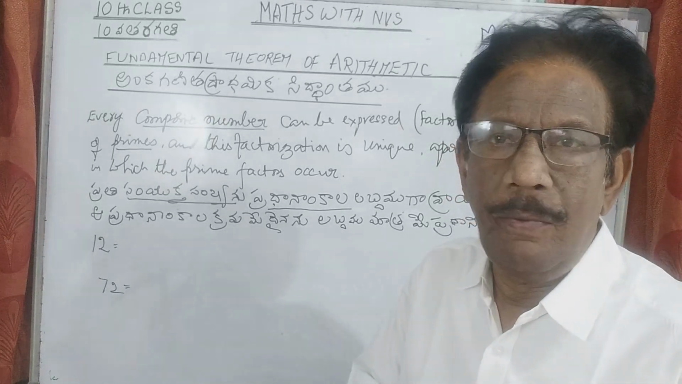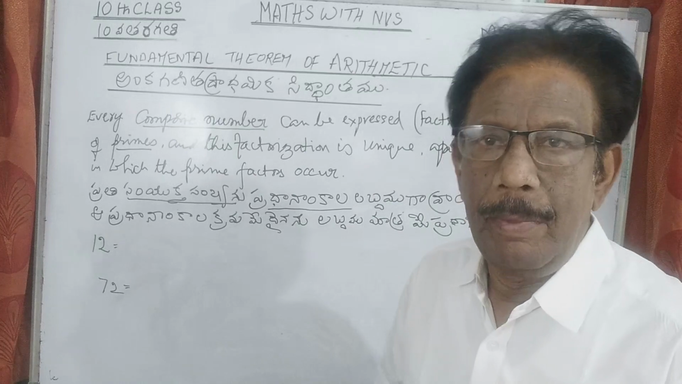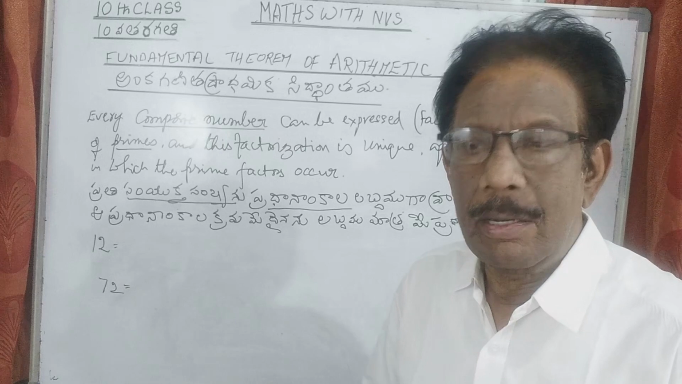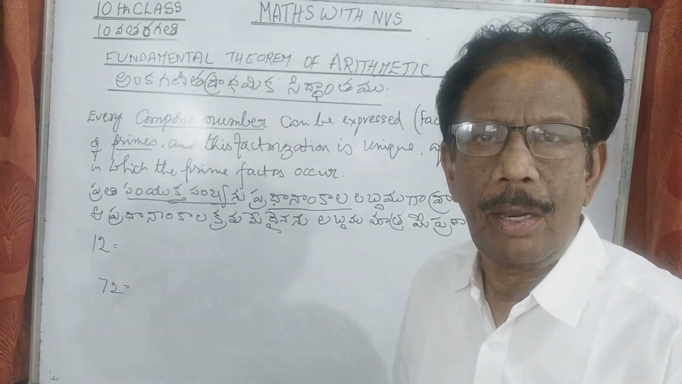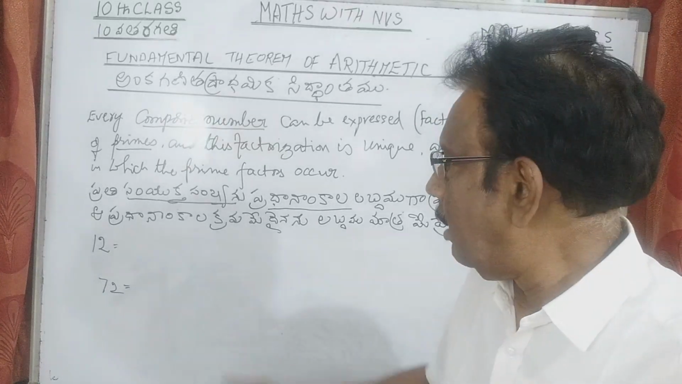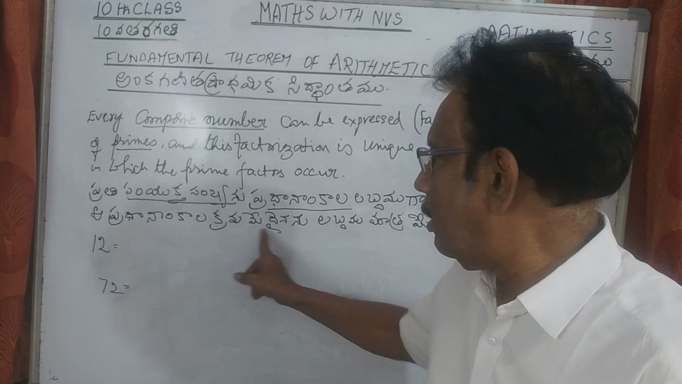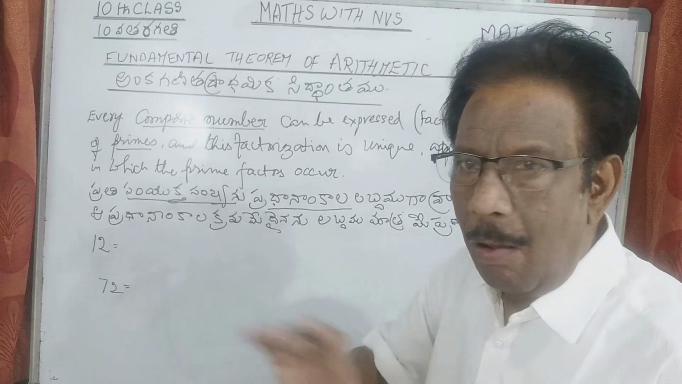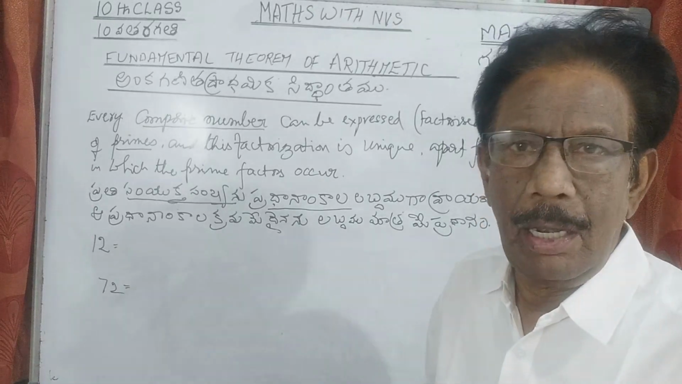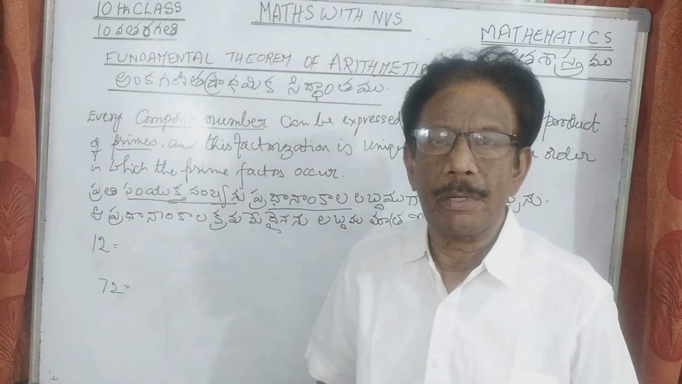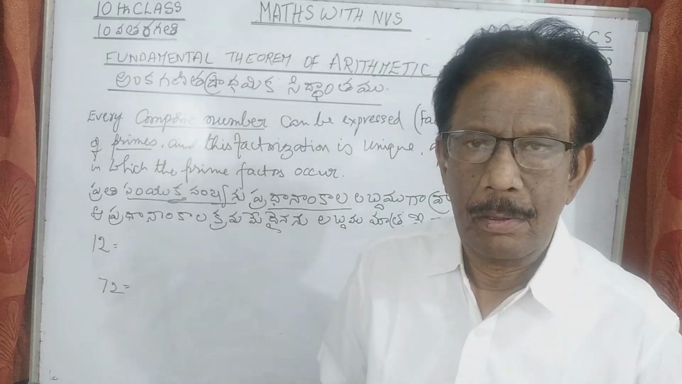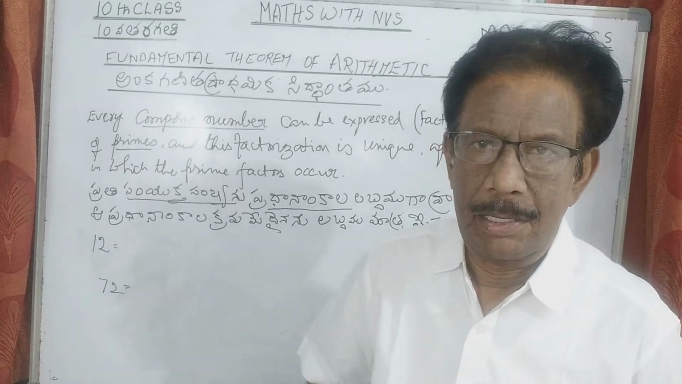2 and 5 are prime numbers, 2 into 5 is 10. So we resolve 10 into 2 prime factors, and somebody tells 5 into 2, 5 into 2 is also 10. So we can write in any order, either 2 into 5 or 5 into 2. That means order is not important here, only the product. Once again I am telling you, every composite number can be expressed as a product of prime numbers. This is called prime factorization.